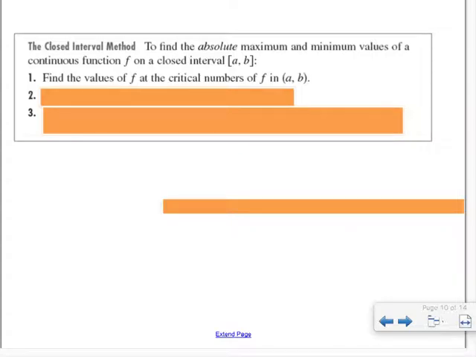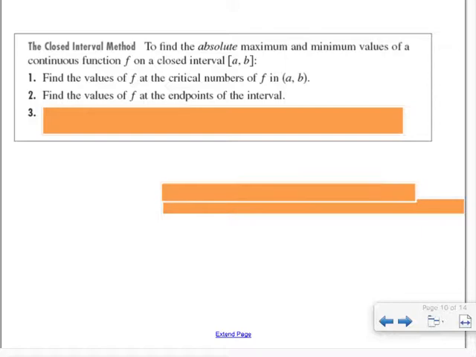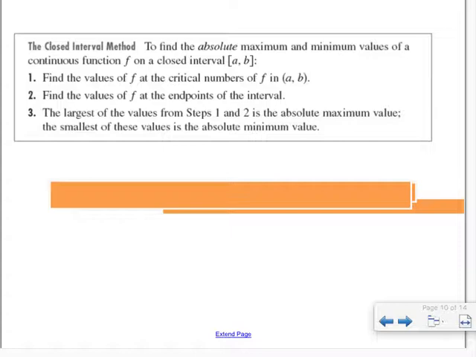So we have those critical values. You're going to find them. We're going to have to plug both the critical numbers in and the endpoints. The largest is the max. The smallest is the min.